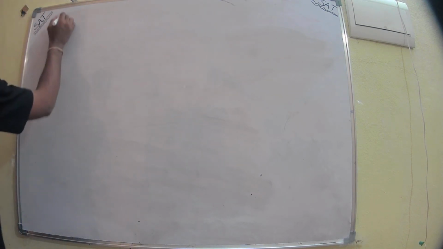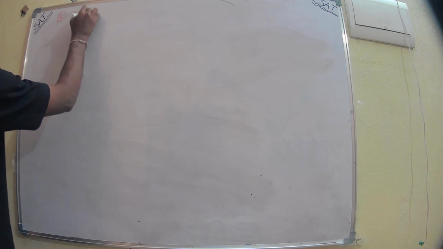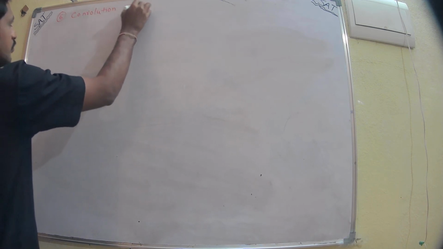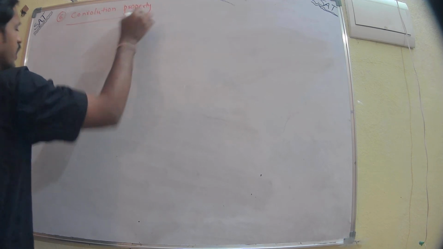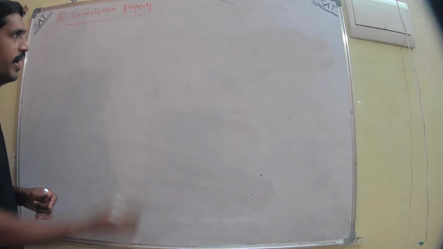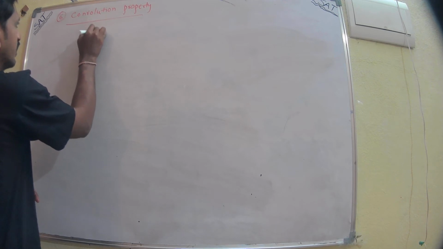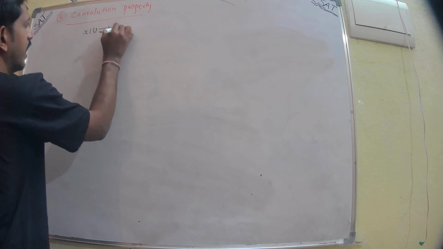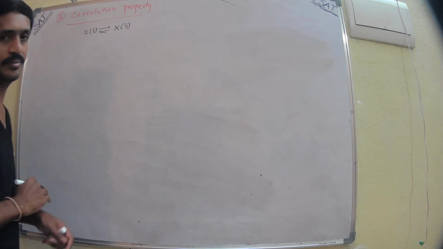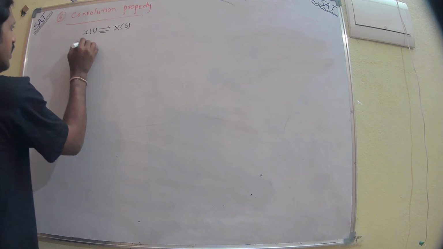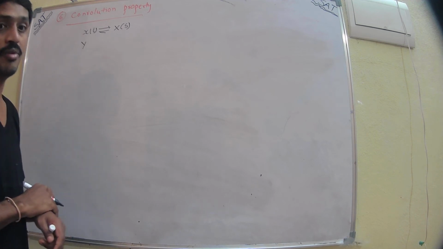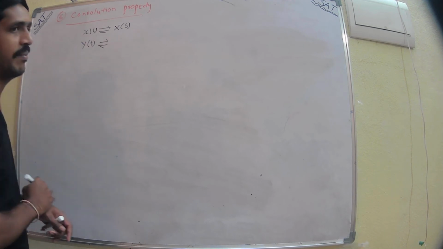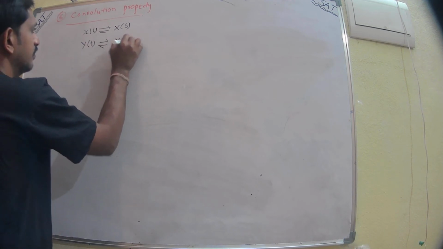The next property, the last property, is the convolution property. We know that x of t is a function in time domain which has Laplace transform x of s. And one more function is y of t, the output function in time domain, which has Laplace transform y of s.